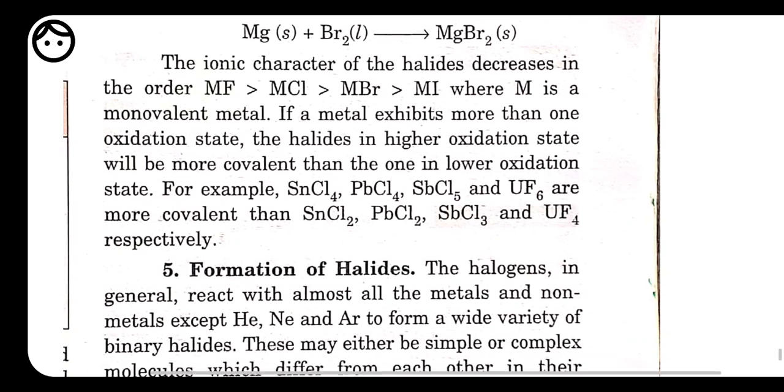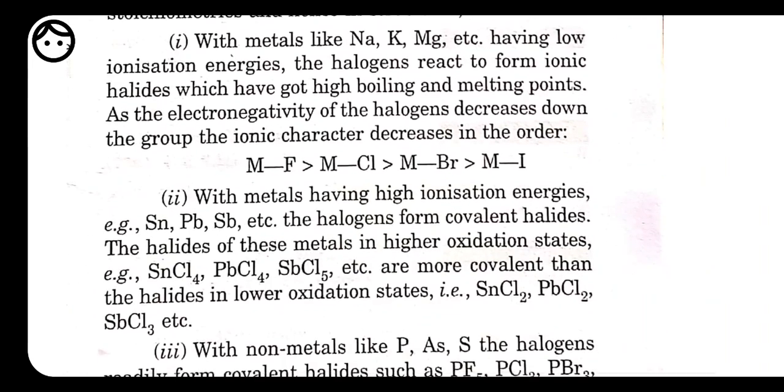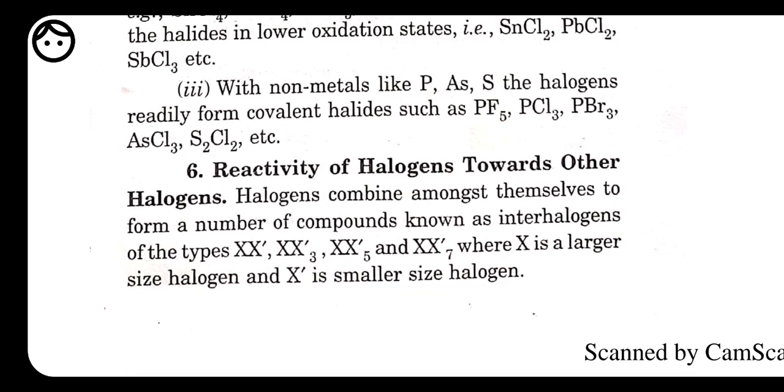Now we have reactivity with halogen. It means halogens also have the tendency to react with themselves, and formation of halide takes place. So how do they react with themselves? Halogens in general combine among themselves to form a number of compounds called interhalogen compounds, that is XX', XX'3, XX'5, XX'7, where X is the larger size halogen and X' is the smaller size halogen.